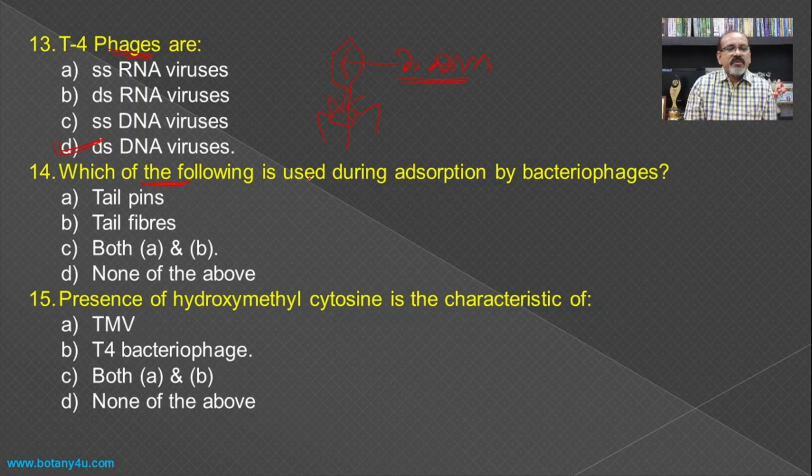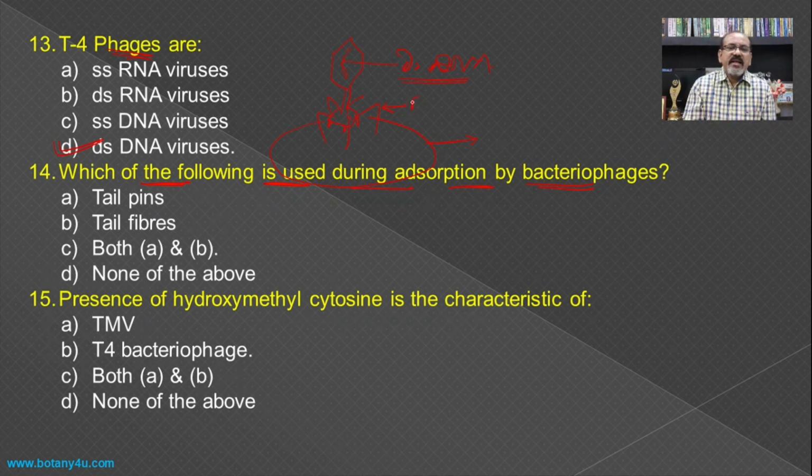Then which of the following is used during the adsorption by bacteriophages? Means when this bacteriophage is attached to the bacterial cell on the cell wall, at that time there are the spicules, or we can say they are the pins, and also there are fibers which are known as the tail fibers.